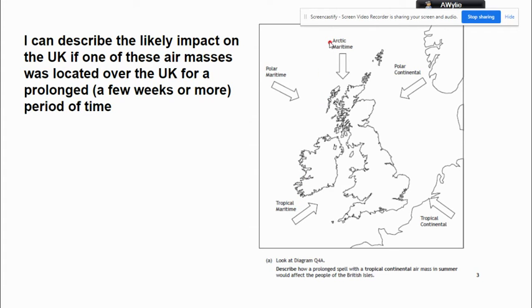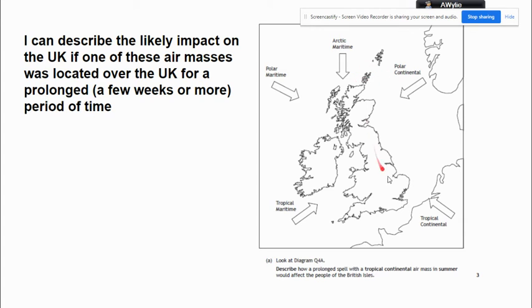Now this refers to its origin on the planet. So Arctic or polar means it's coming from a northerly region, and tropical means it's coming from the equator or an equatorial region. The second part, maritime or continental, tells us whether it's originating from an area of water or an ocean, or an area of continent or land.